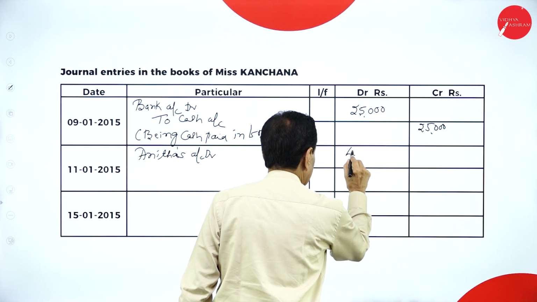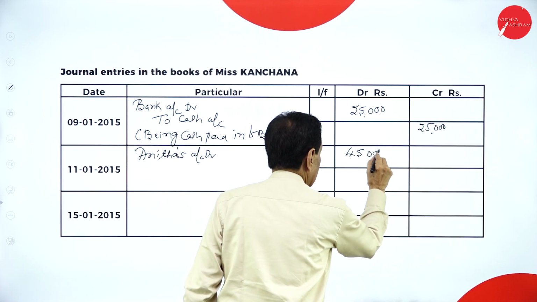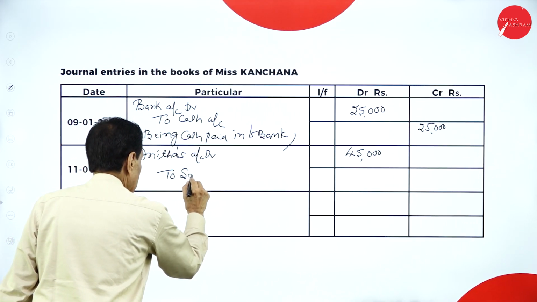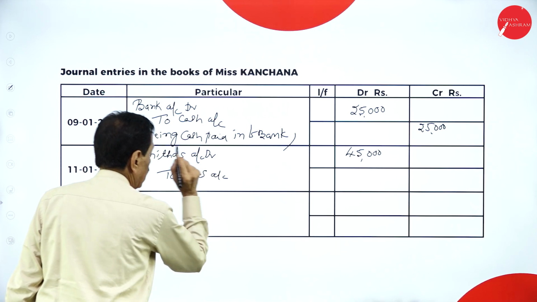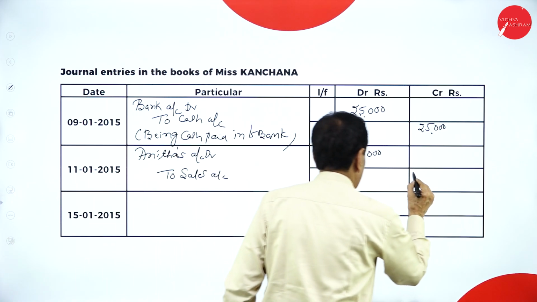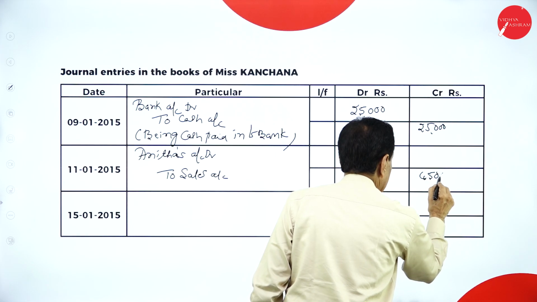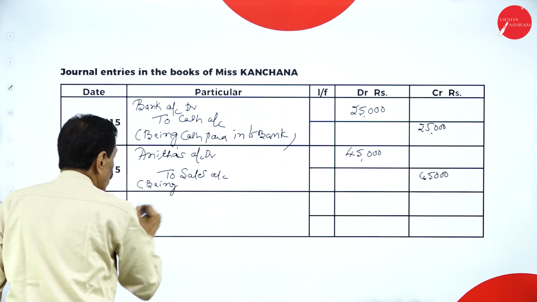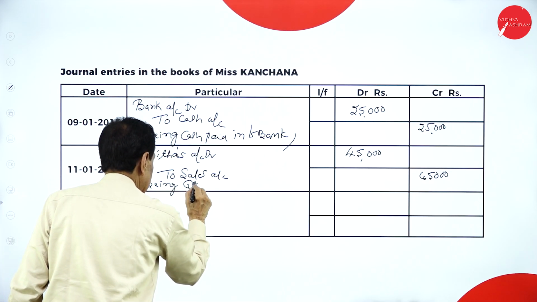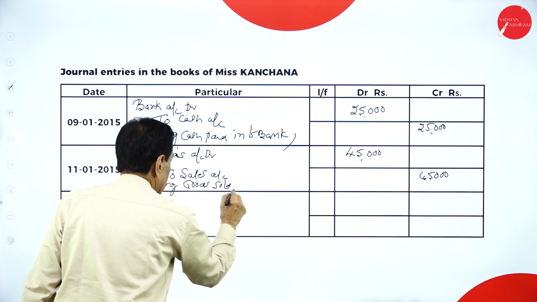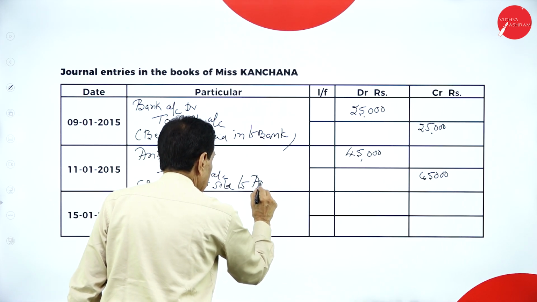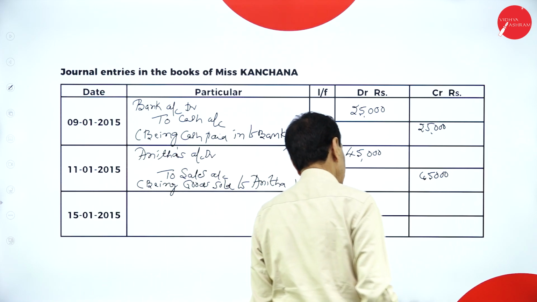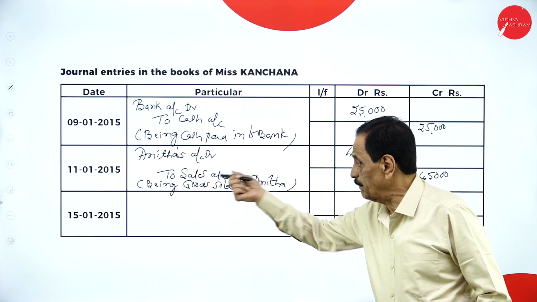See that? 11th. Anita's account debtor, 45,000, to sales account. We sold the goods to Anita, 45,000. Being goods sold to Anita. This is the 11th credit transaction. Who has to pay back our money?